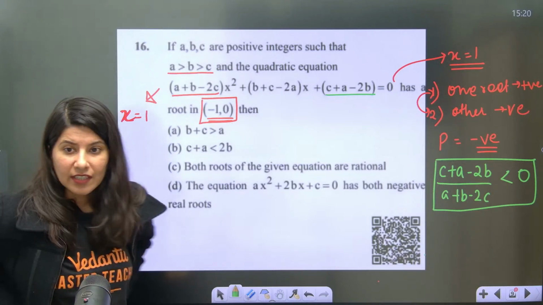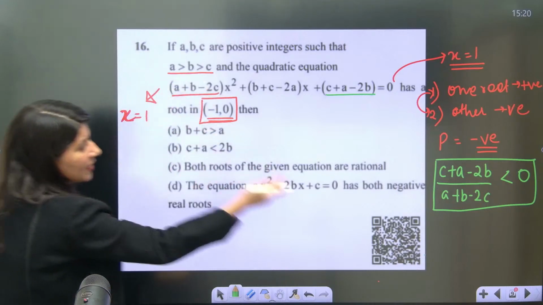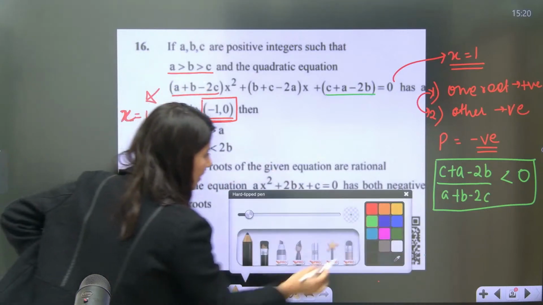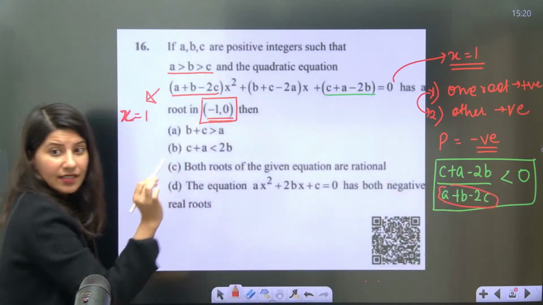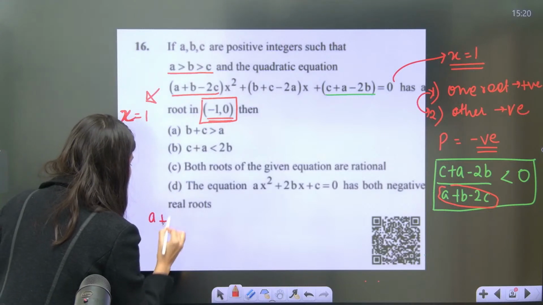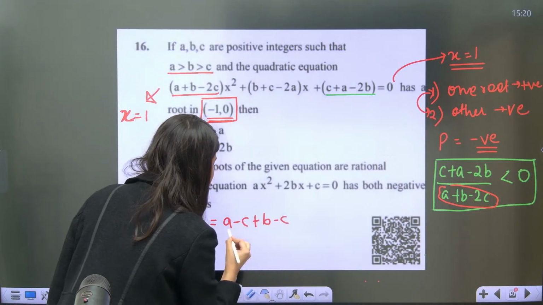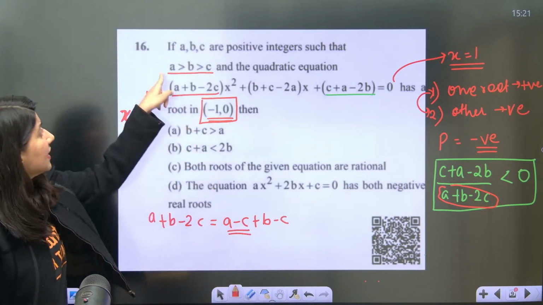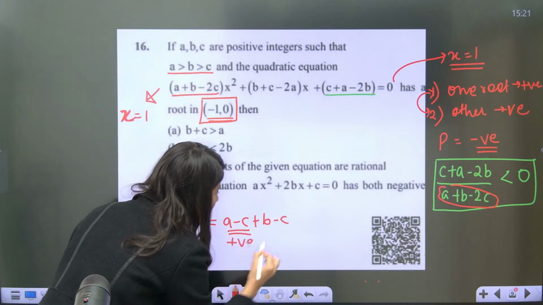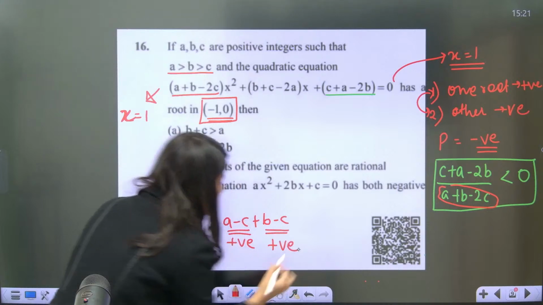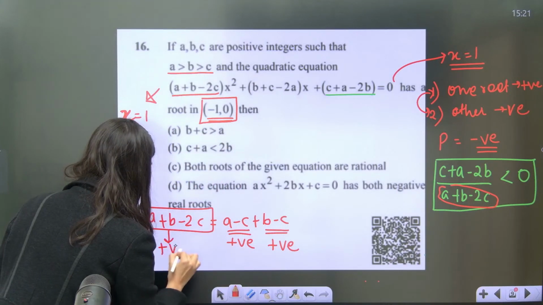Okay. Let's do one thing now. If I talk about A plus B minus 2C, very easy. Just tell me, can I write it as A minus C plus B minus C? Now tell me, A minus C: A is greater, C is smaller, so obviously this is a positive number. B minus C is also a positive number. Sum of two positives. So that means A plus B minus 2C is a positive quantity.